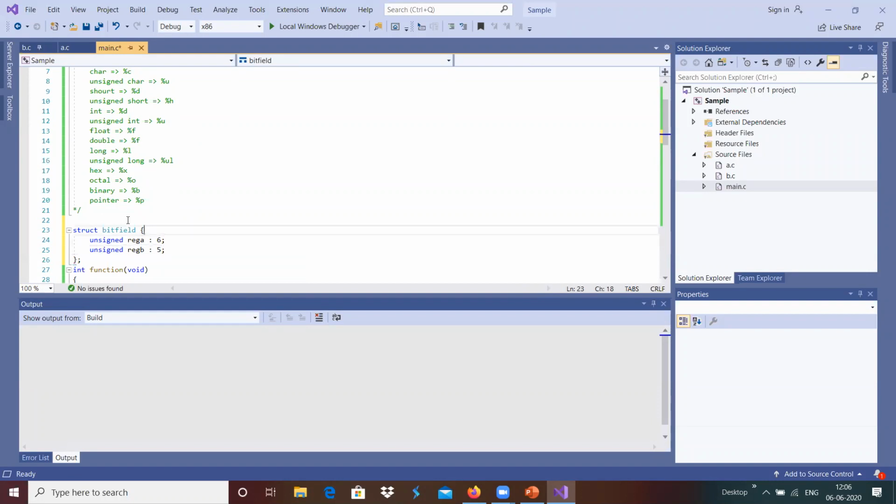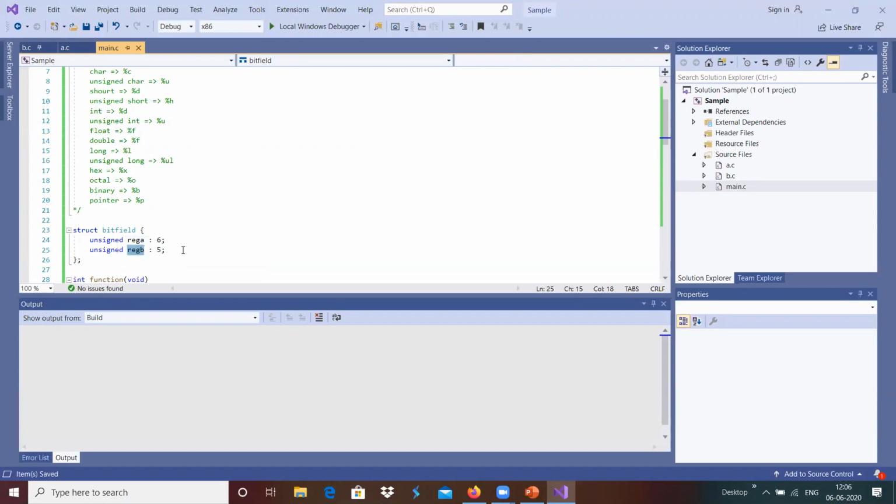For example, a 32-bit integer can be divided into different bit levels that we are able to manipulate with the bit fields. Unsigned register A with 6 bits means register A contains 6 bits of information, and register B contains 5 bits of information, and the total size will be a single 32-bit, so 4 bytes of space.